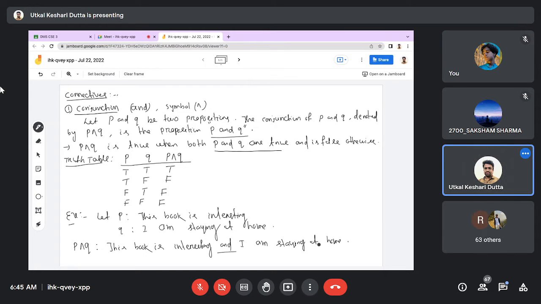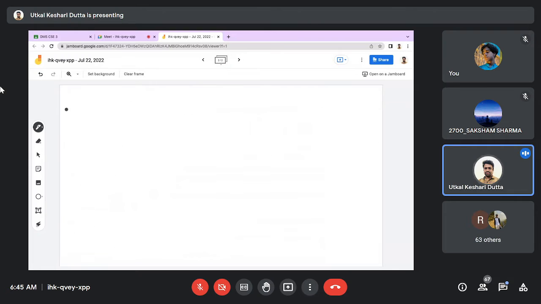Okay. That is all about conjunction. Just remember this property: when both are true, then P and Q, or P conjunction Q, will be true. For all other possibilities, that will be false. Okay. Then come to the next connective, that is called disjunction. Disjunction means or, and the symbol is this.